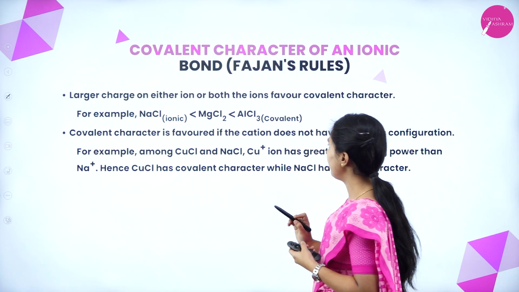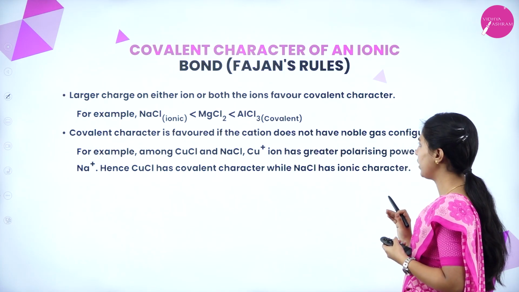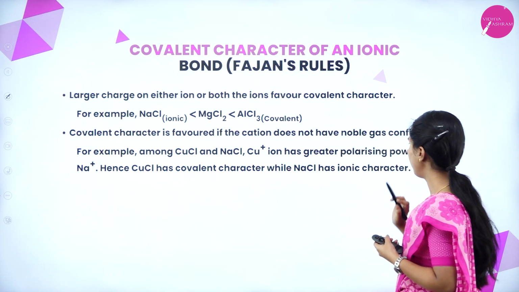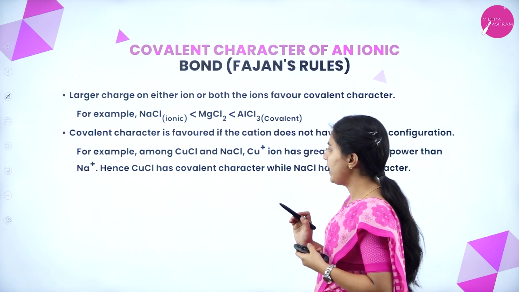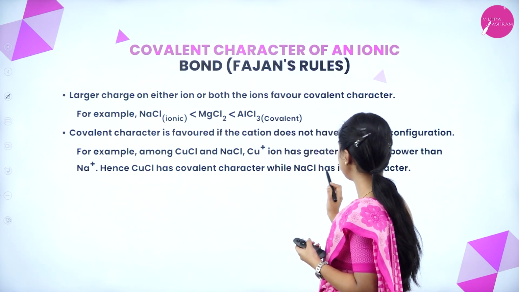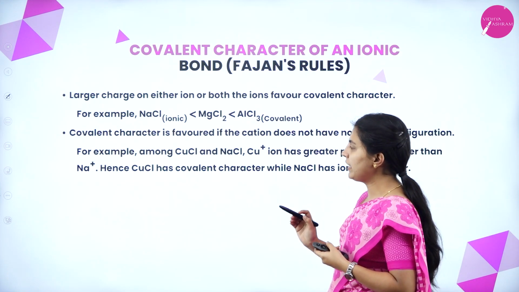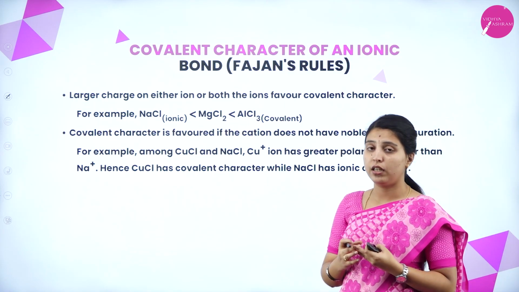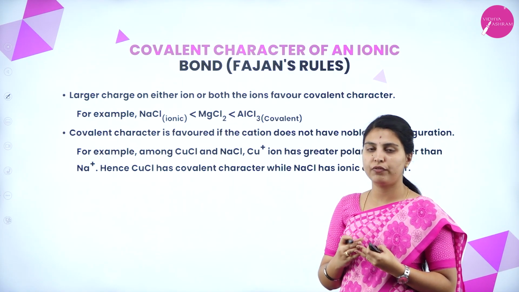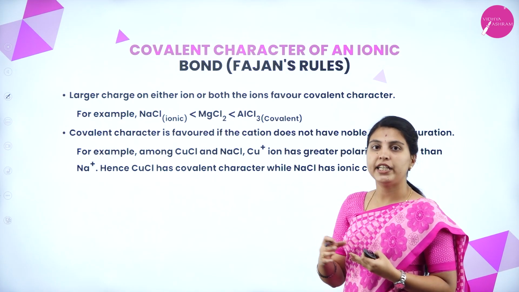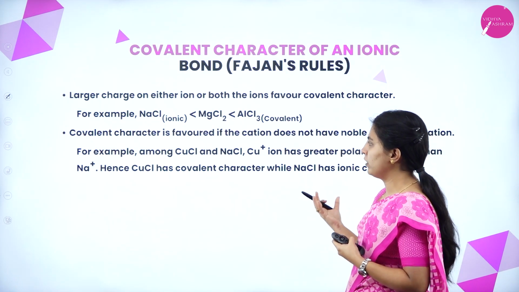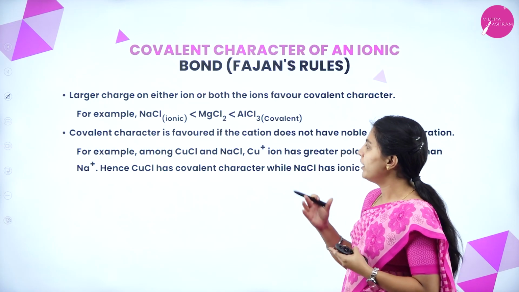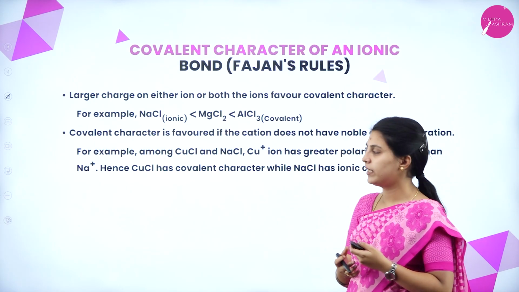Covalent character is favored if the cation does not have noble gas configuration. For example, copper chloride and NaCl: Cu+ ion has greater polarizing power than Na+. Hence, copper chloride has covalent character while NaCl has ionic character. If the element or compound has noble gas configuration, it will be in octet configuration, correct? The electrons will be completely fulfilled. That means if the cation does not have that configuration, it will be favored for the formation of covalent character.